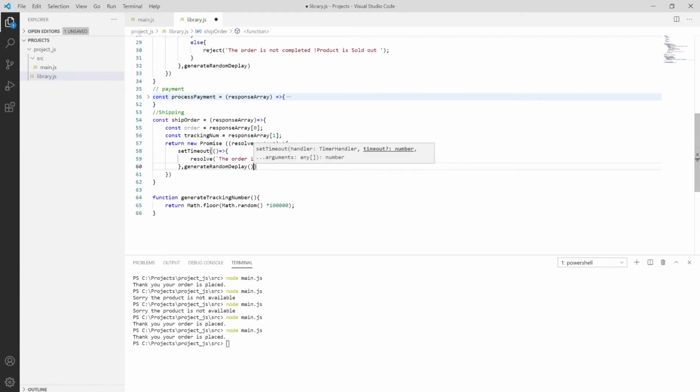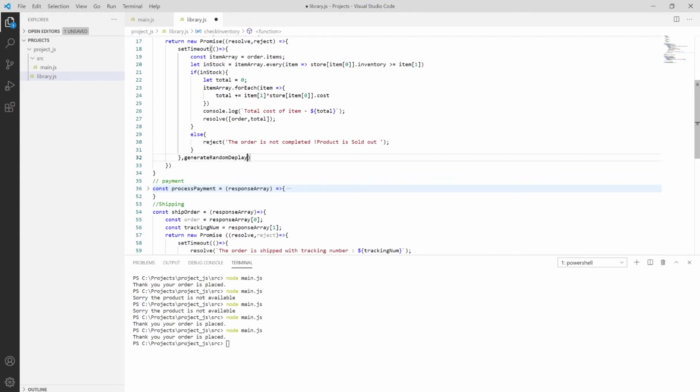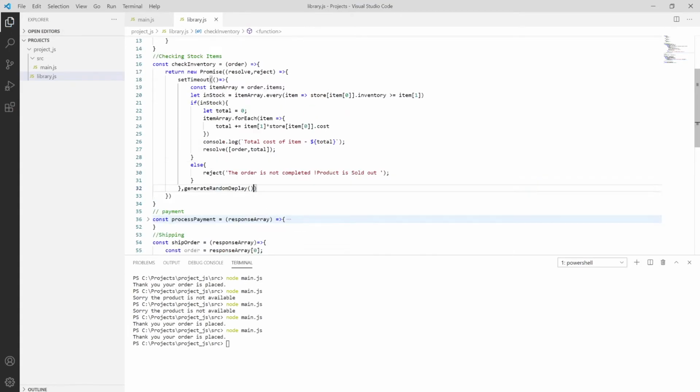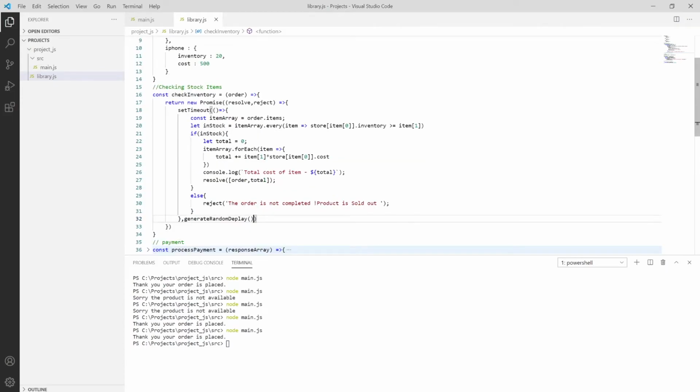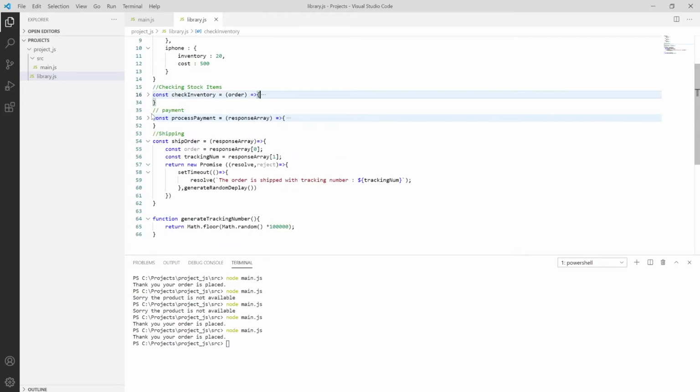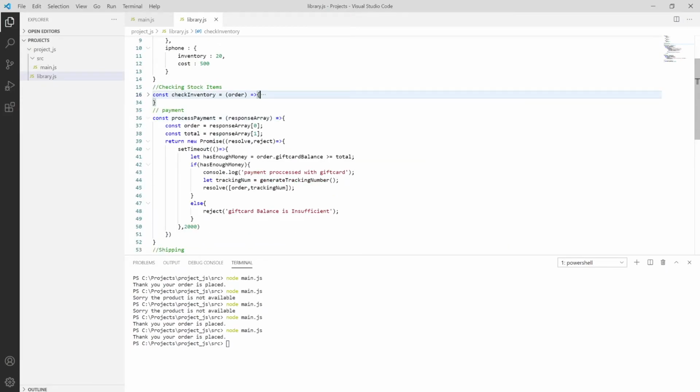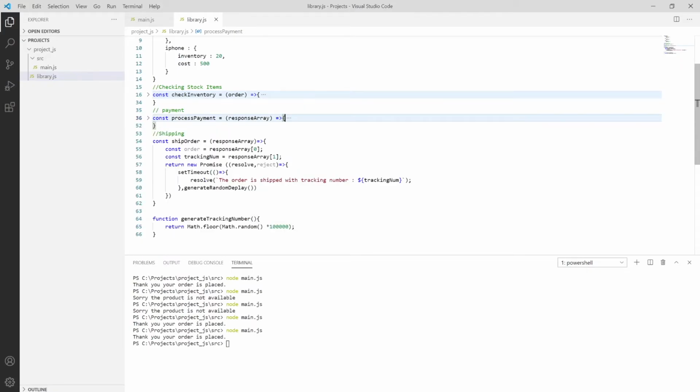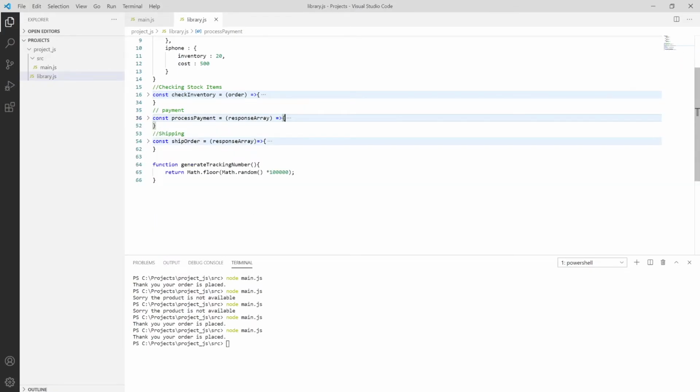In this manner, they will generate a random delay. Okay, that checkStock has a random delay, and our payment also needs a random delay function, so save it. And then shipping also has a random delay function.